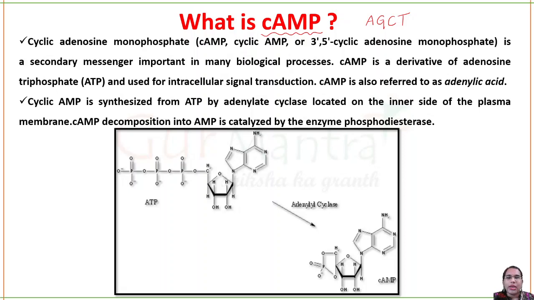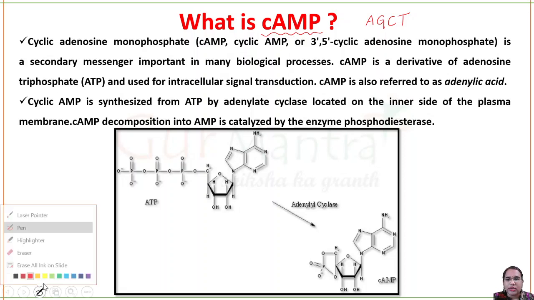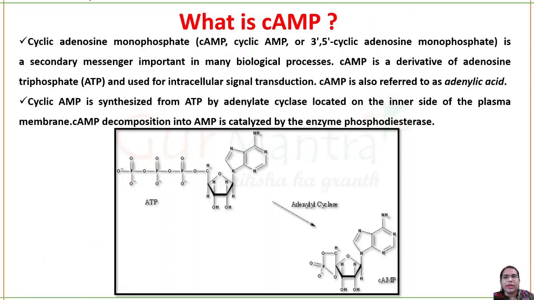So why are we studying this? What is this cyclic AMP? It is a secondary messenger, and it is important in several biological processes and even in pathways. It is actually derived from ATP.